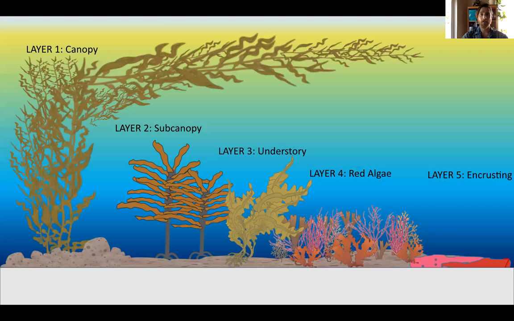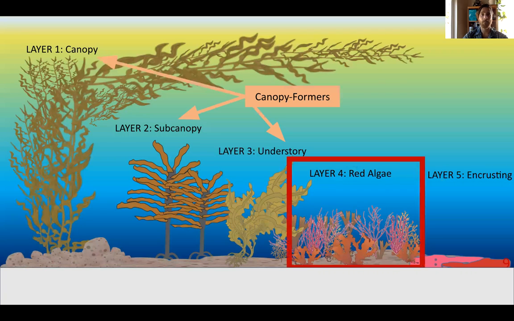From the literature and our experiences in the water, we can see that kelp forests are organized by distinct vegetative layers: canopy, subcanopy, understory, red algae, and encrusting. Here, we're focused on this red algal layer, which we generally think of being shaded by canopy-forming species. Each layer has the potential to shade the layer below it and can exert a direct negative effect. Disturbances can remove some of these canopy-forming layers, which can alter light levels and alter community composition and abundance within kelp forests. So, how do disturbances alter kelp forest ecosystems?